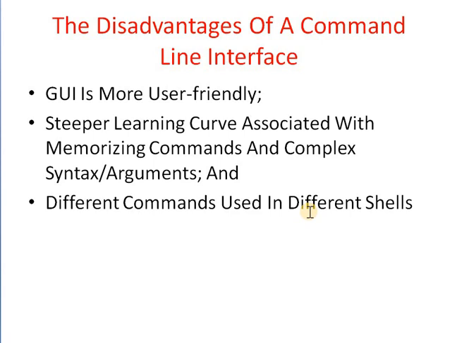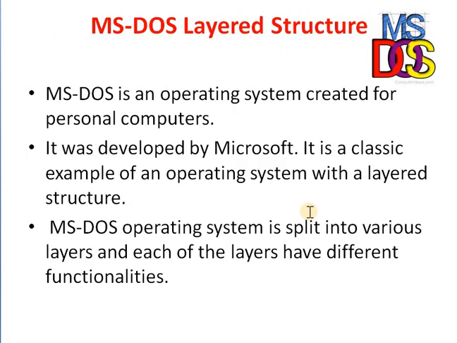In the command line interface, we study two examples. First is the DOS operating system. In your syllabus for command line interfaces, there are two examples, the MS-DOS operating system and the Unix operating system.